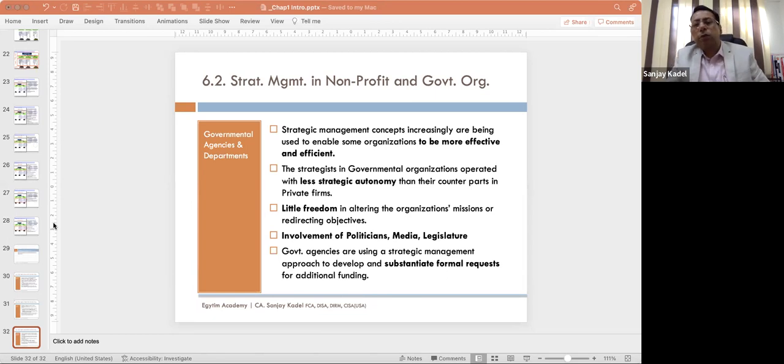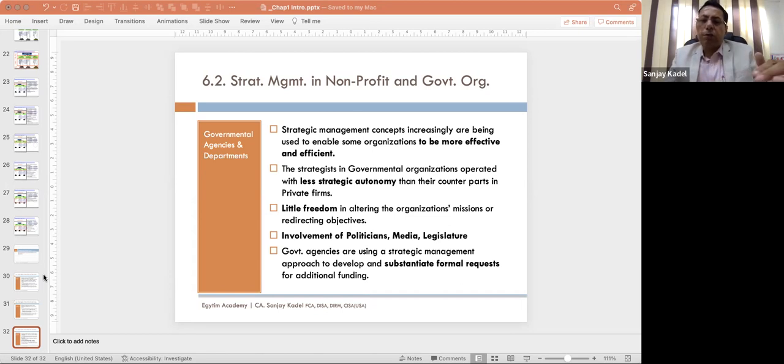Now coming to the next topic, strategic intent. When I say intent, it is a short form, or we can say it is an indication of intention. How does an organization display its intention? It displays its intention at various levels. How? It has a vision. It has a mission. It has a business definition. It has a business model, and there are goals and objectives.